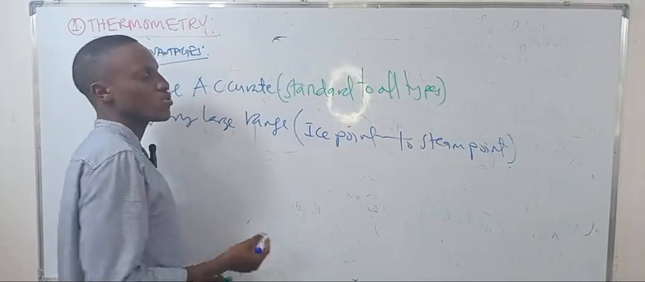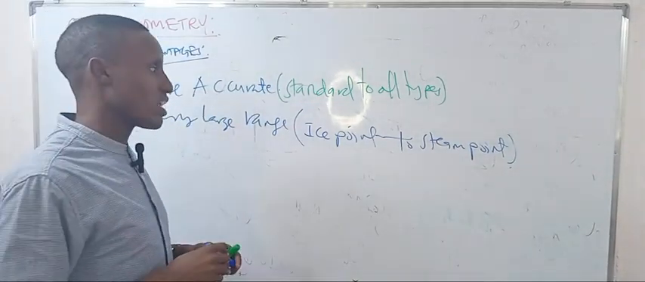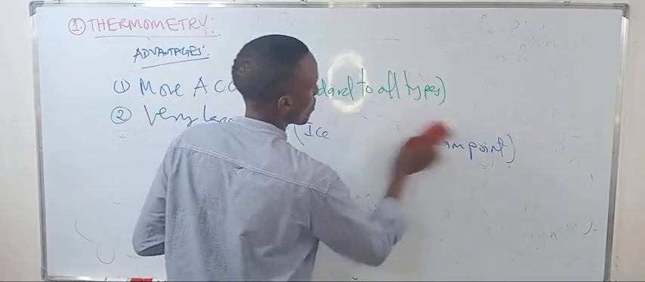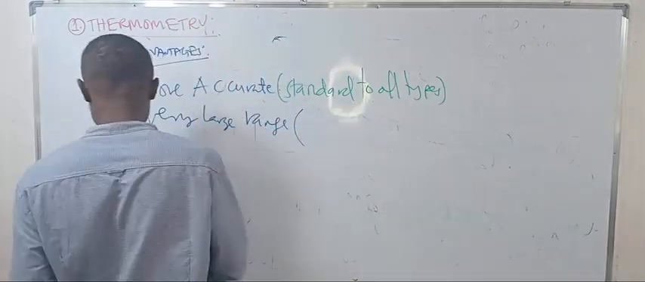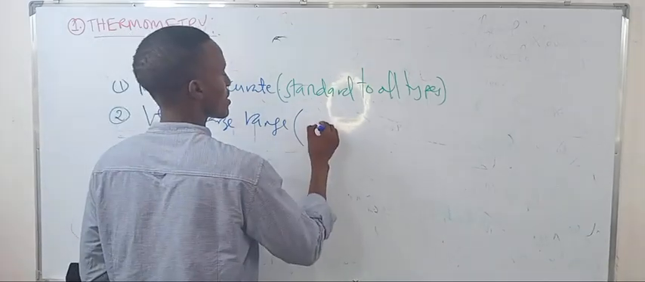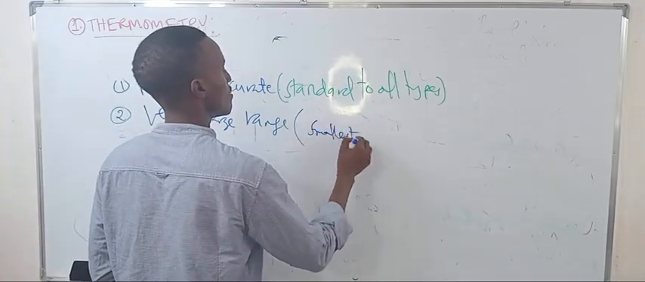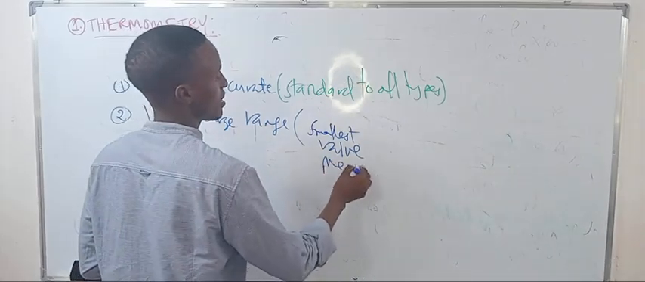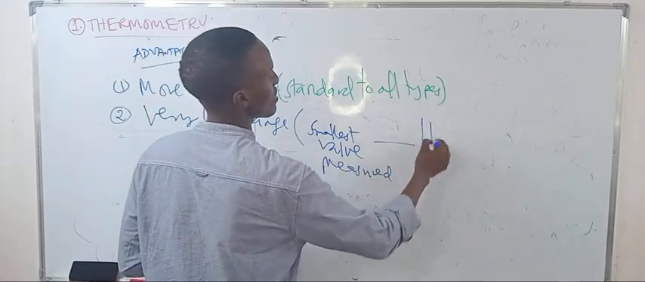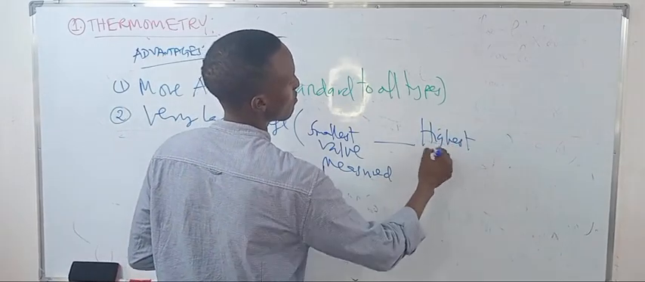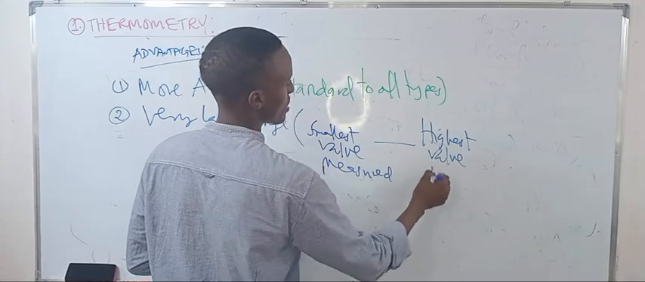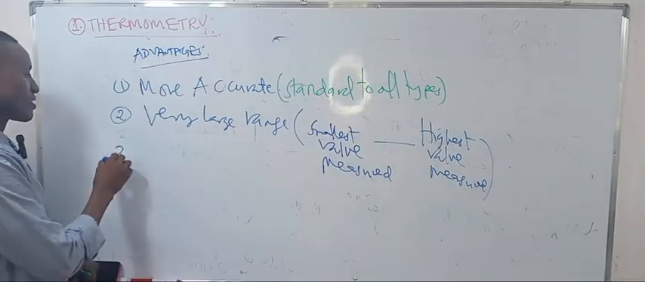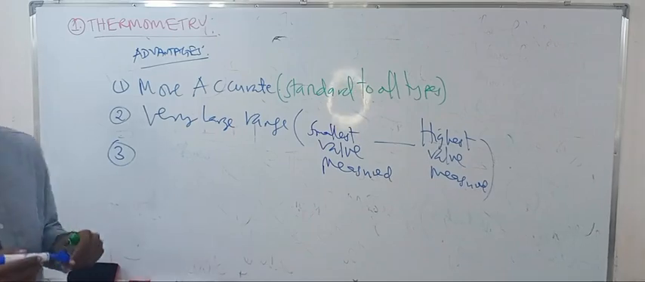Very negative temperatures to those high temperatures above. The range there, from the smallest point to the highest point. The range, smallest value to be measured to the highest value to be measured. Very large range.